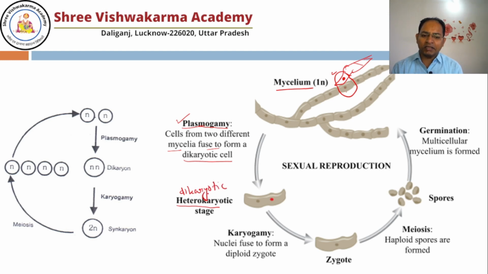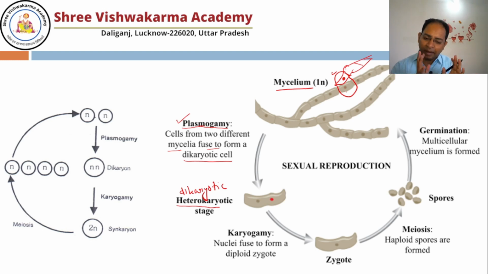Now it depends on the type of the fungi. In some fungi, once plasmogamy takes place, meantime both the nuclei also get mixed and the cell becomes diploid. In some fungi, they remain separated for some time, maybe up to a week or more than that, and later on they get mixed.